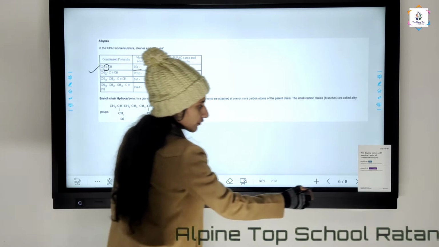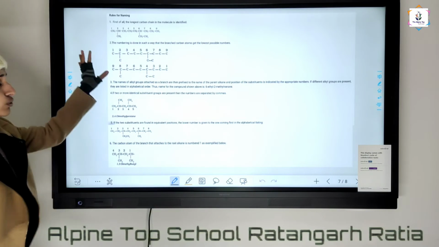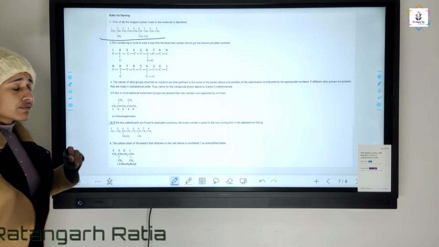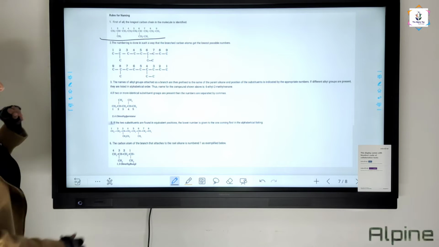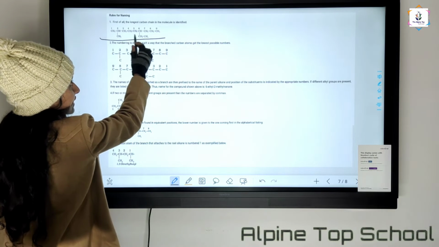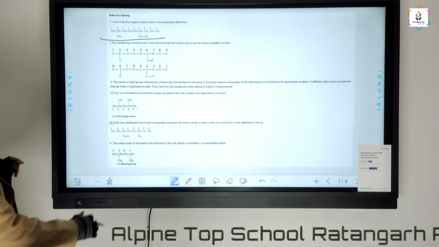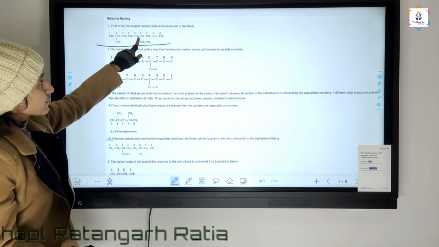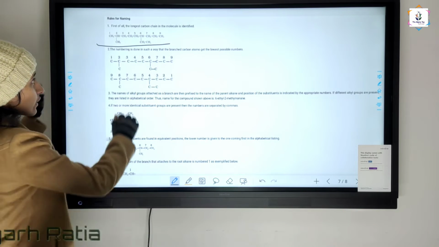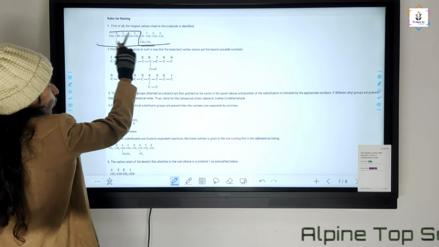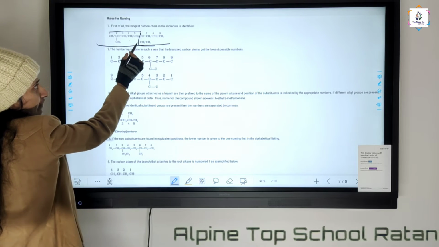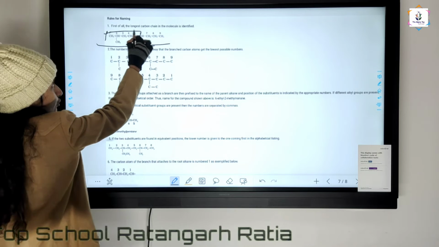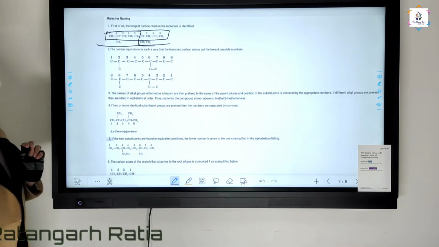Now, rules for the naming. First, the longest carbon chain in the molecule is identified. For example, 1, 2, 3, 4, 5, 6, 7, 8, 9. If we choose this chain, 1, 2, 3, 4, 5, 6, 7, 8, only 8 carbons are there. Now, if we choose this chain, 9 carbons are there.